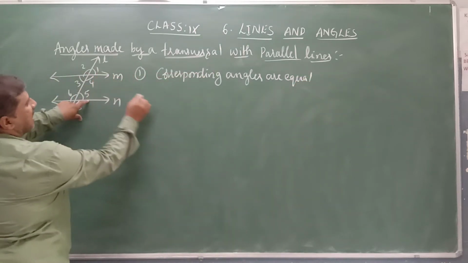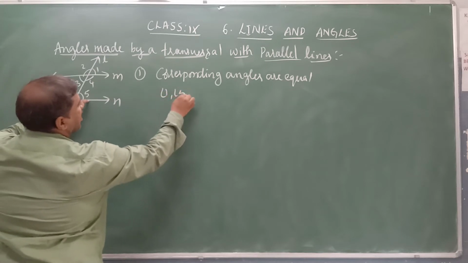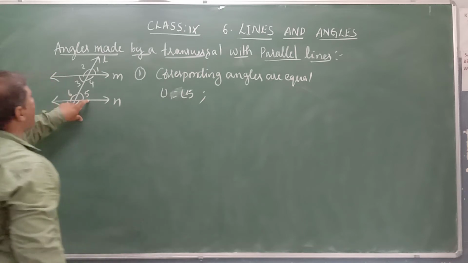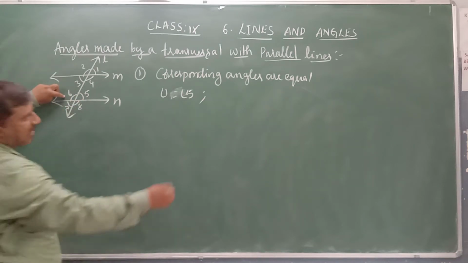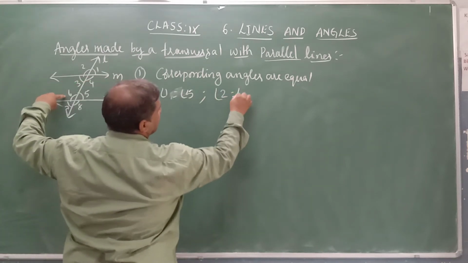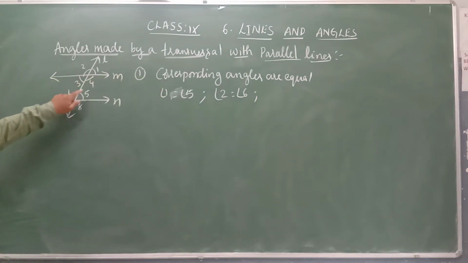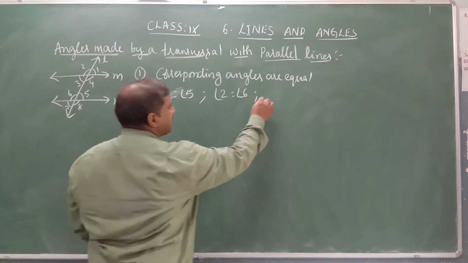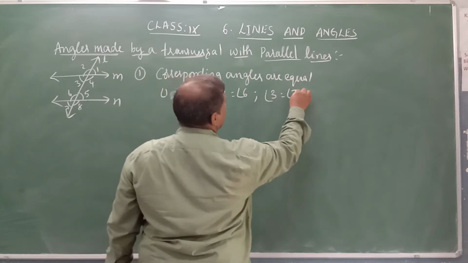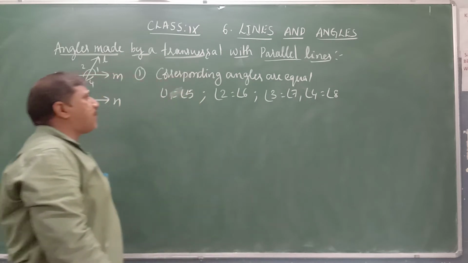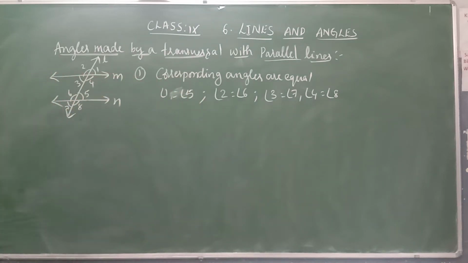Angle 1 and angle 5, that is, angle 1 is equal to angle 5. Similarly, angle 2 is equal to angle 6, angle 3 is equal to angle 7, and angle 4 is equal to angle 8. 4 pairs of corresponding angles are equal.